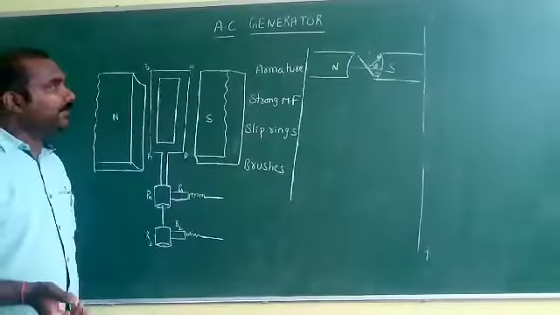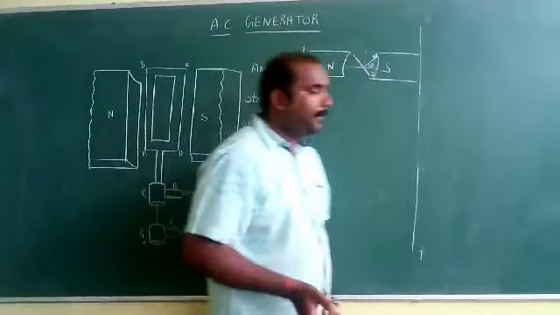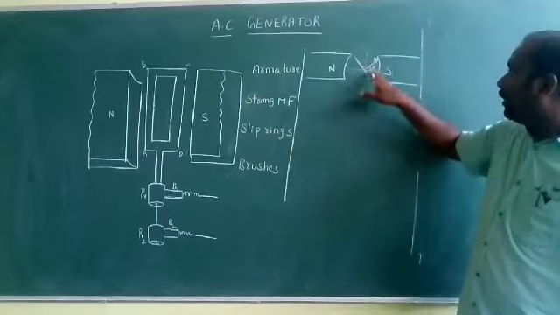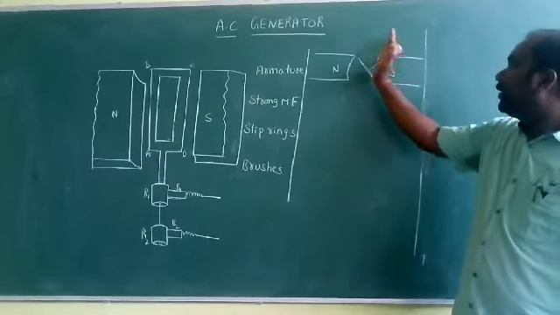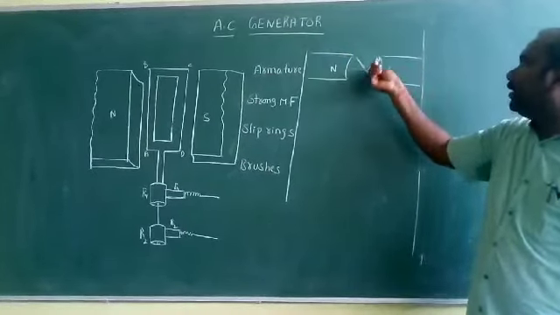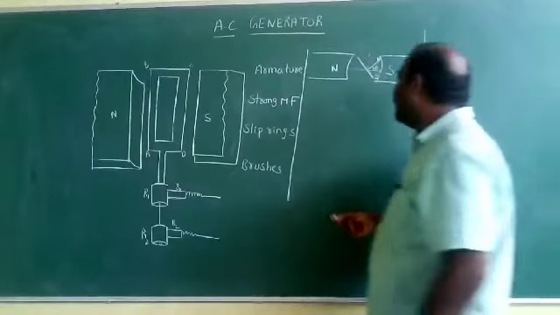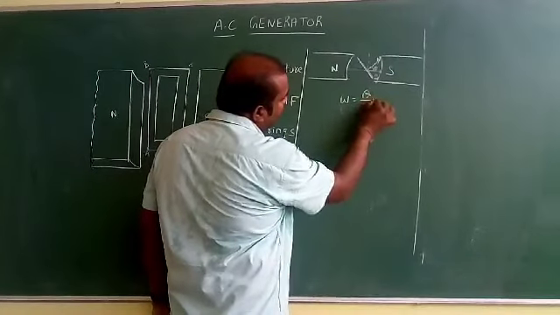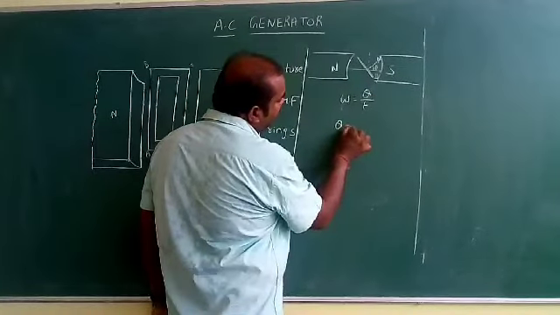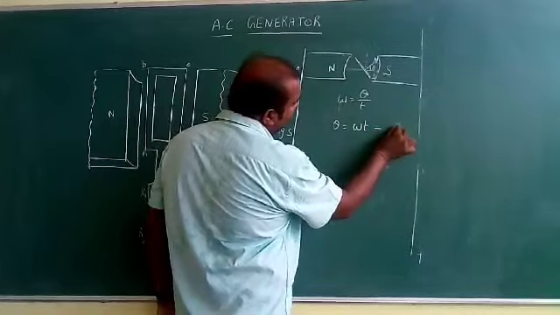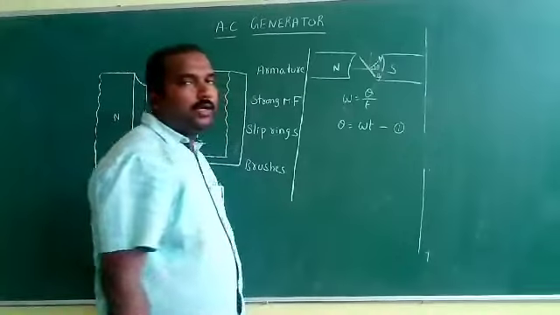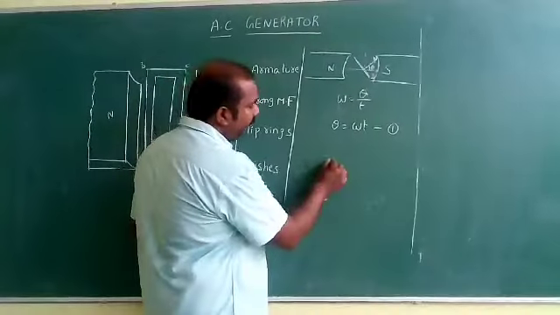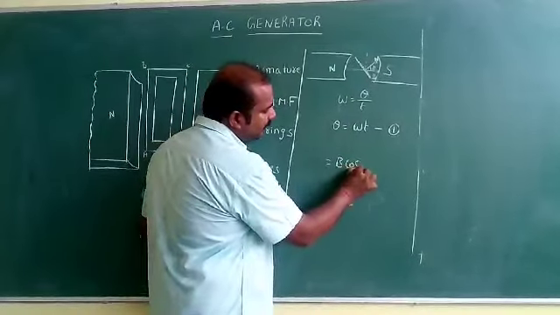What is the theory behind this one? See here, once again I redrew the diagram: north and south pole, and this is the armature of the coil. If it is moving with a certain angular velocity in anti-clockwise direction, the normal makes an angle theta. Angular velocity is equal to angular displacement by time. Angular displacement is equal to omega into t. This is equation 1. The component which is perpendicular to the plane, what is the component? The component is B cos theta.